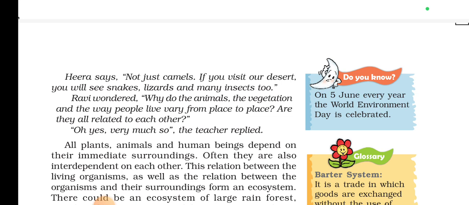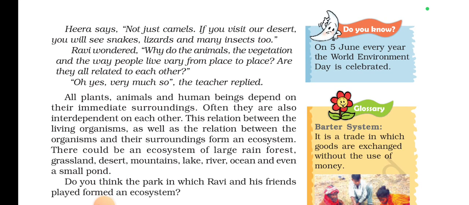Now you have been given one more fact about this environment. On every 5th June we celebrate World Environment Day. This is a factual question that is asked numerous times, or may be asked again in the near future, so you should remember it.